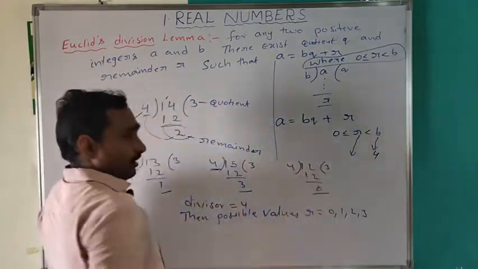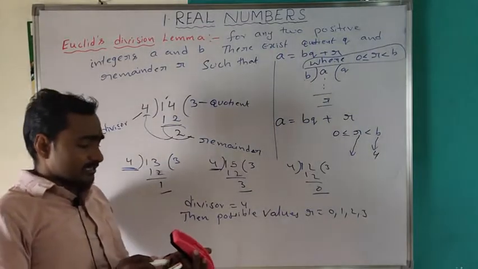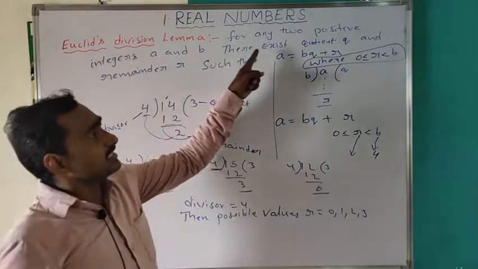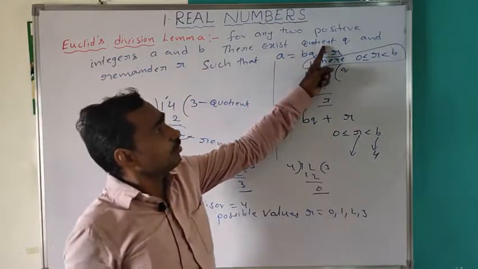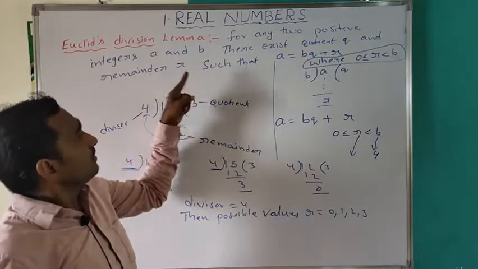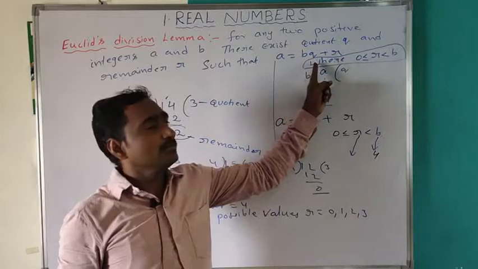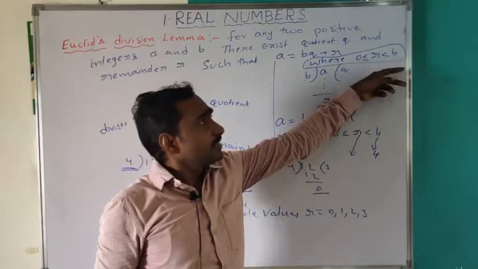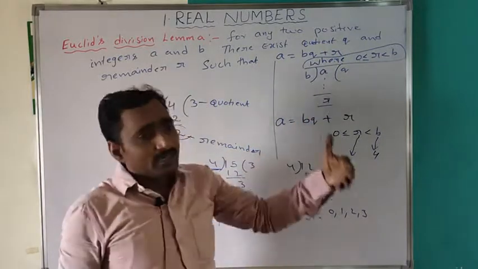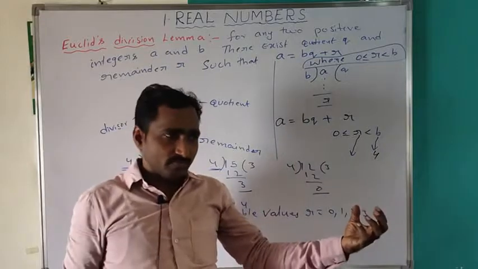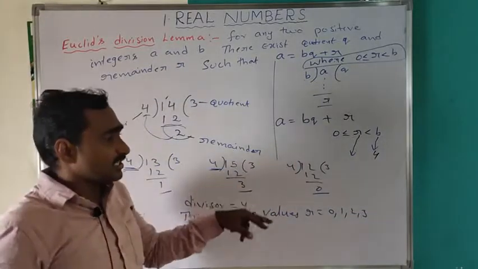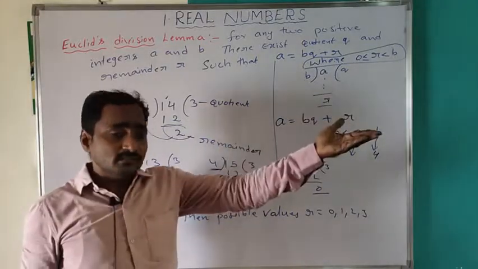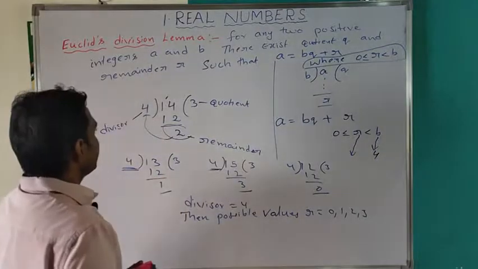Understood? Observe, Euclid's division lemma means for any two positive integers A and B, there exist a quotient Q and remainder R such that A is equal to BQ plus R, where 0 is less than or equal to R less than B. Here the divisor is B and R is the remainder. The remainder always lies between 0 and the divisor, including 0. If the remainder is 0, then the divisor is a factor of the dividend.